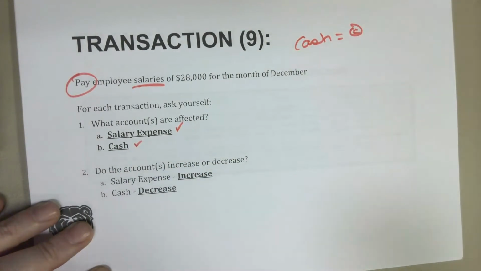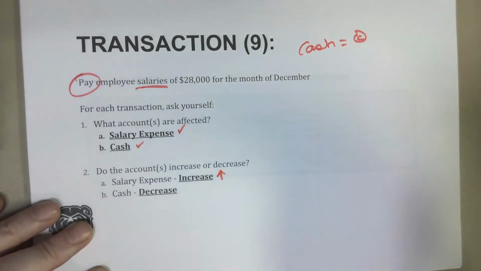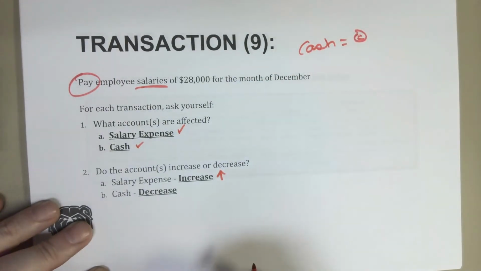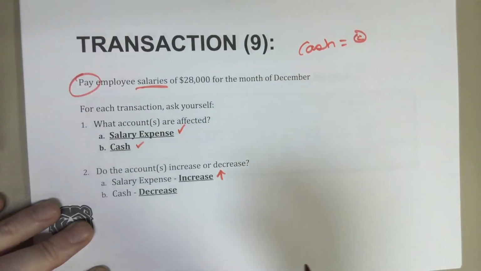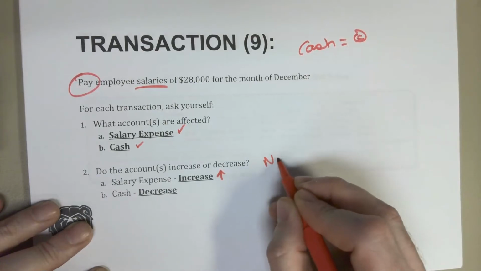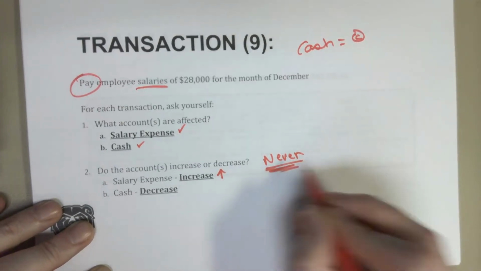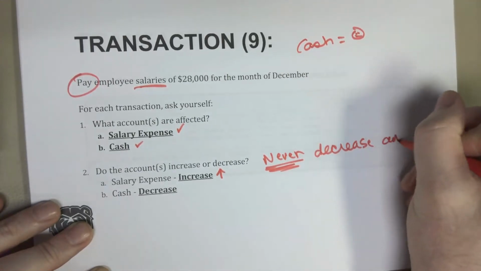Okay, have they increased or decreased? Well, our salaries expense has increased, right? We are increasing the amount that we are using for an expense. Okay, that's how expenses work. We increase expenses. You very, very rarely, and for the purposes of this class I'm going to say never, decrease an expense.